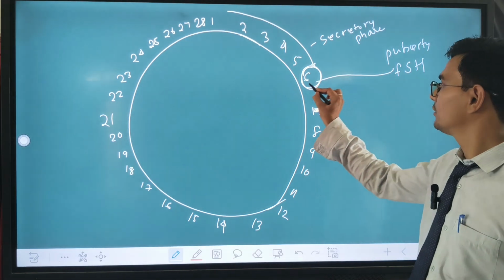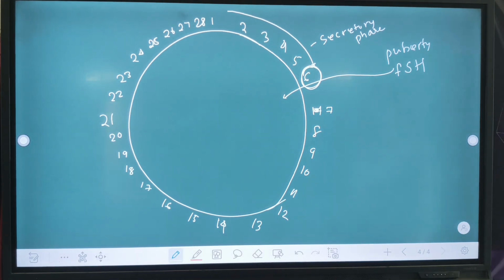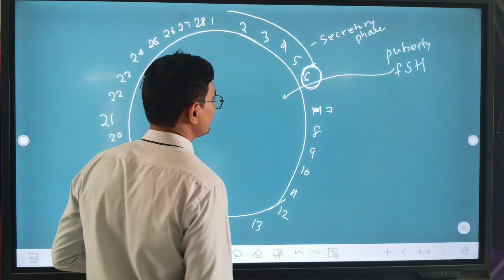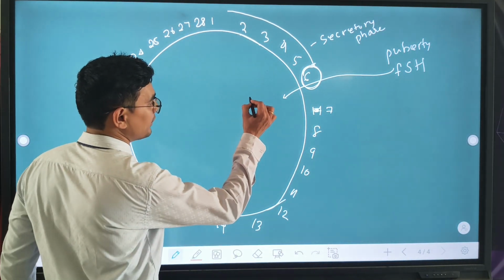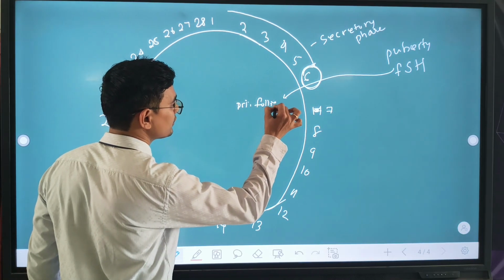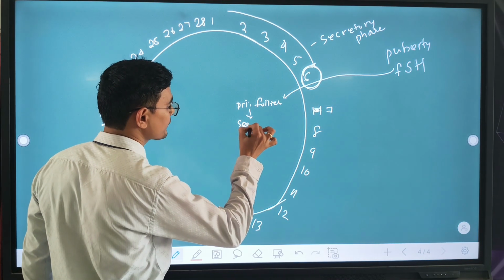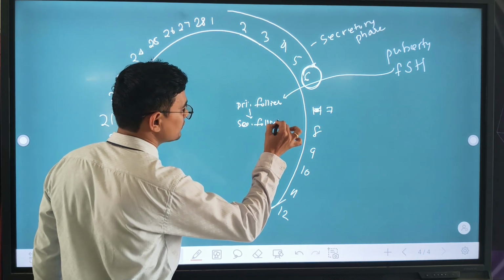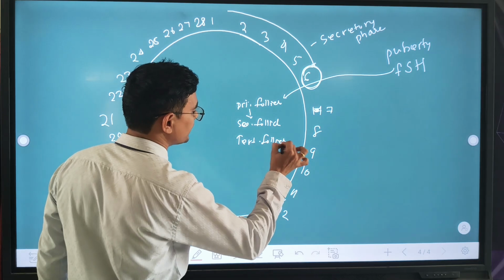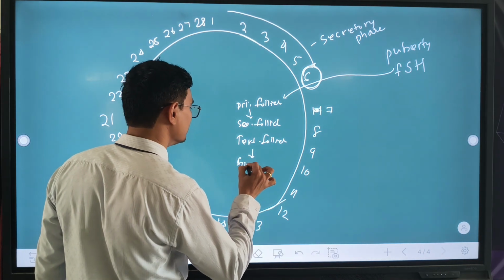This follicle stimulating hormone acts on the primary follicle. First primary follicle develops, next secondary follicle, then tertiary follicle, फिर develops the Graafian follicle.